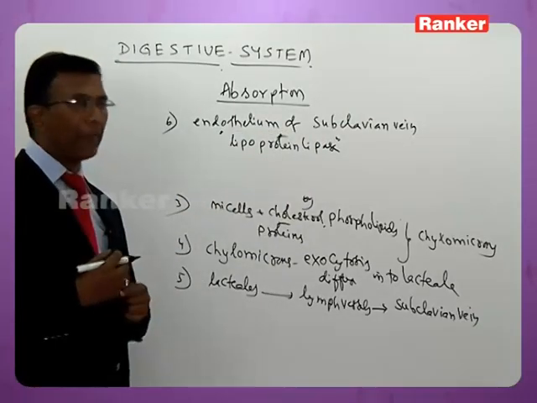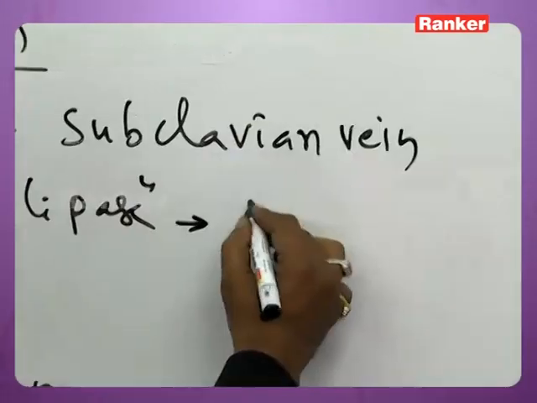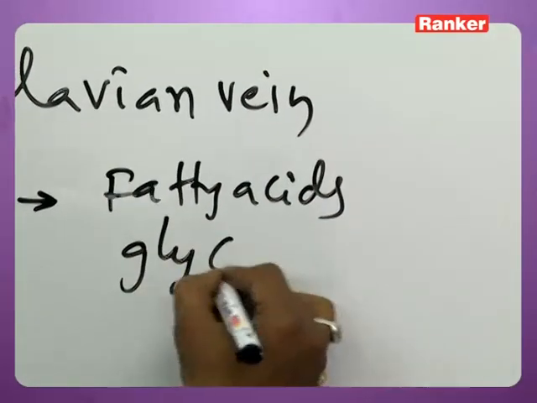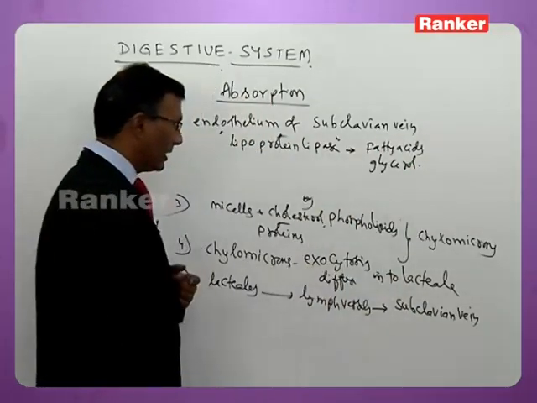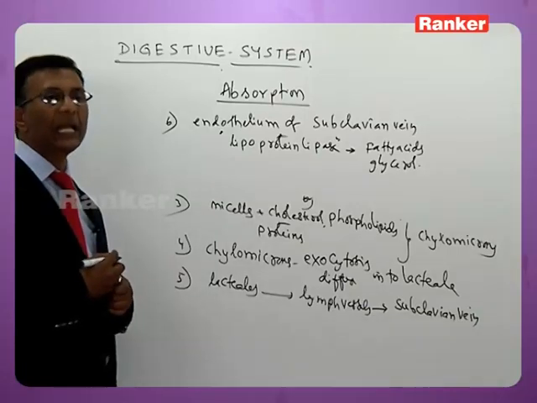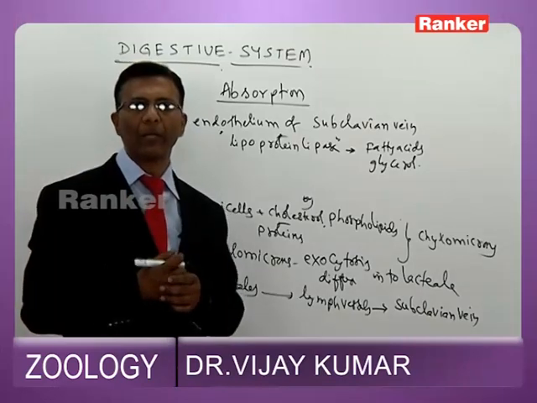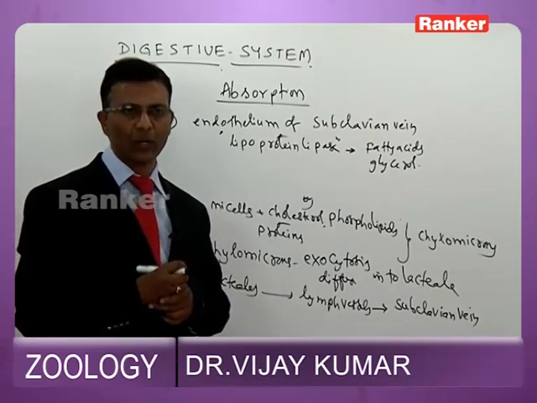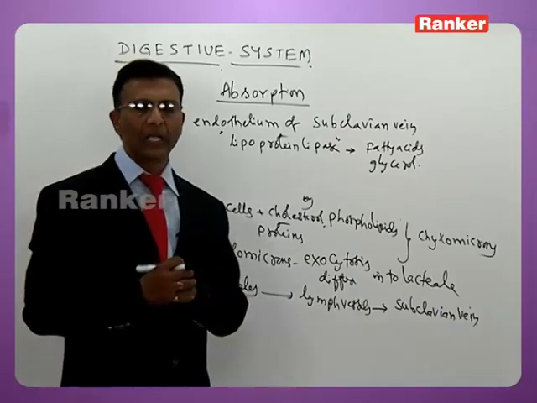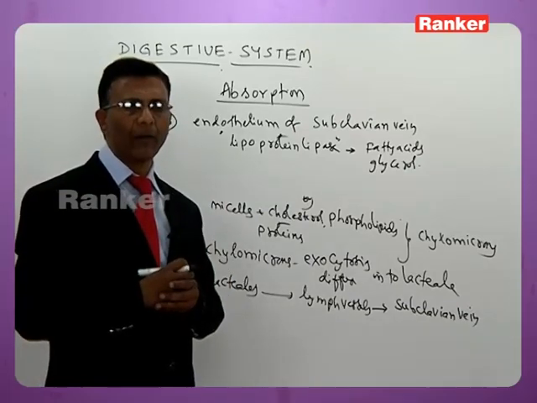That lipoprotein lipase breaks down the chylomicrons into fatty acids plus glycerol. These fatty acids and glycerol are finally deposited in the body in the form of adipose tissue here now. Some of them are used up and the excess amount of fatty acids and glycerol are stored either in liver or in various parts of the body in the form of adipose tissue.